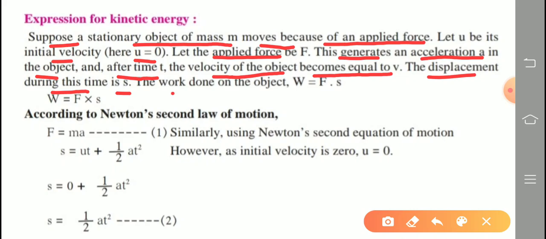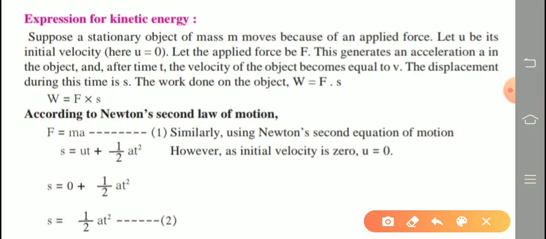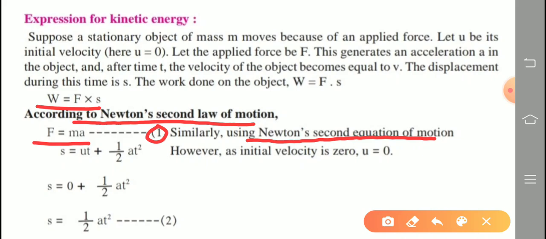Therefore, what is the work done? Work done on the object, W, is equal to force into displacement. According to Newton's second law of motion, we know the formula F equals ma, the product of mass and acceleration. That is equation number 1. Similarly, using Newton's second equation of motion, s is equal to ut plus half at square.